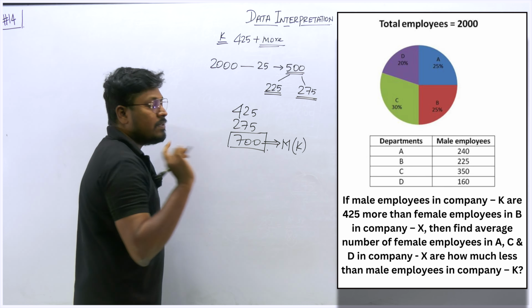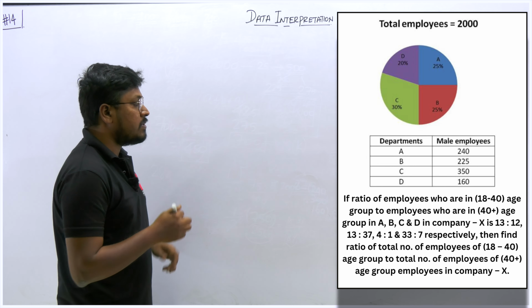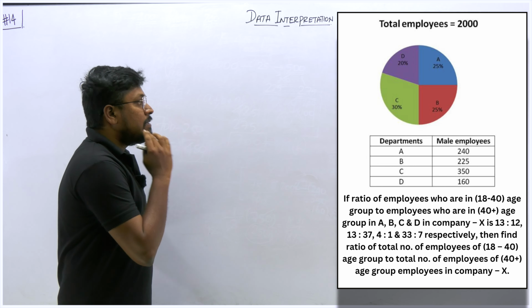Now the last, 5th question. If the ratio of employees in the 18 to 40 age group to those in the 40 plus age group of A, B, C, D are in the ratios 13:12, 13:37, 4:1, 33:2. So they have given a ratio, right? We know the total number of employees. Out of that, they have given a ratio for the 18 to 40 age group and the 40 plus age group. So 4 ratio values have been given. So A will be 13:12, and so on.